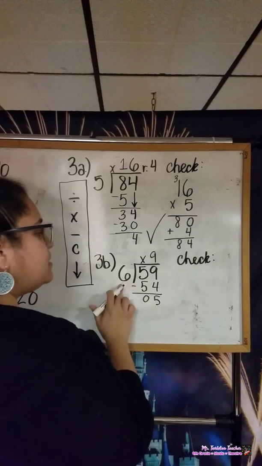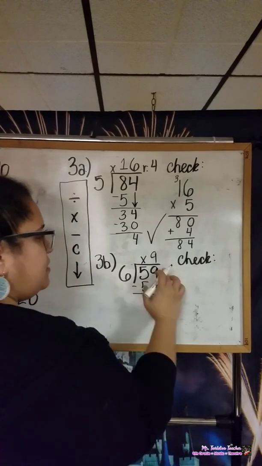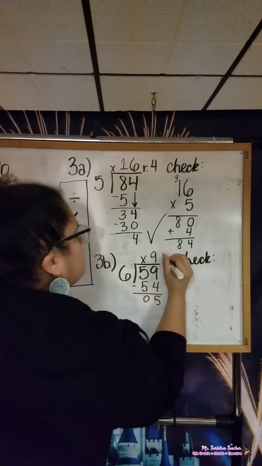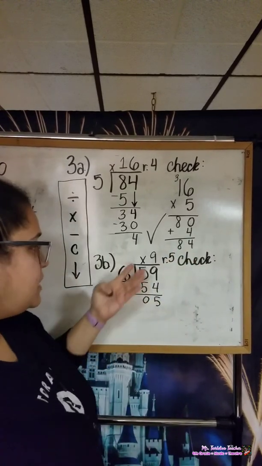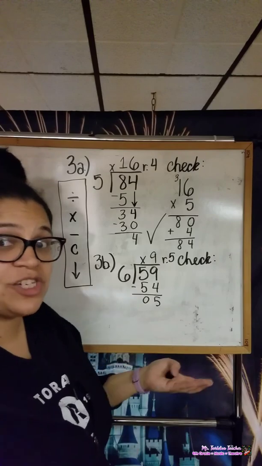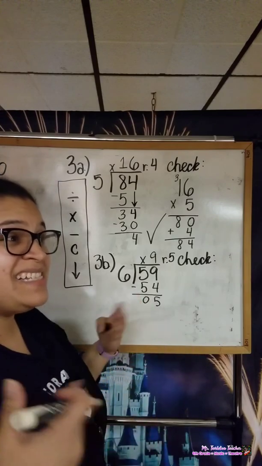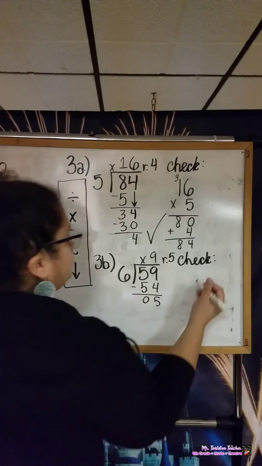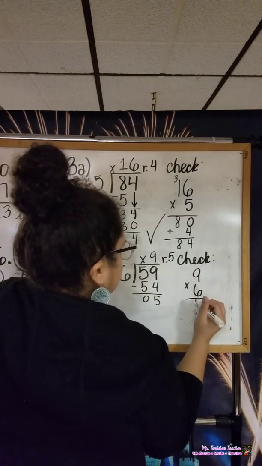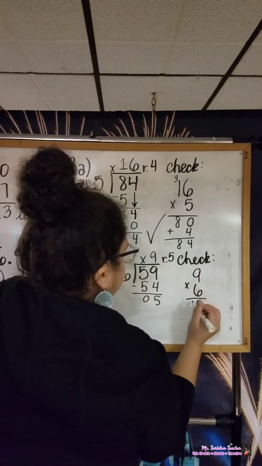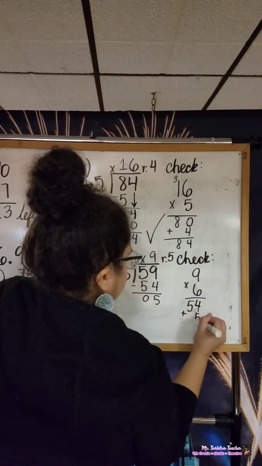Compare. Is 5 less than 6? Awesome. Anything to bring down? Nope. So 5 is my remainder. So now I have an answer. 9 remainder 5. And to check it, I'm going to multiply 9 times 6 and add the 5. 9 times 6 is 54 plus 5 is 59.